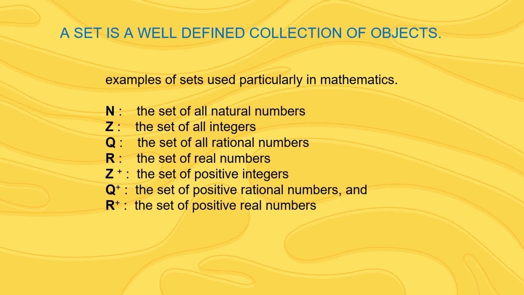A set can have many members, can have infinite members, can have finite members. So students, we can say what are sets? A set is nothing but a collection of objects. But the collection must be a well-defined collection.